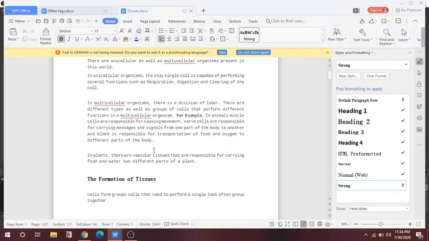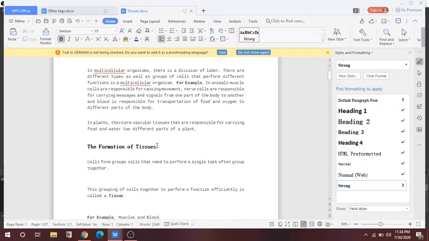In plants, there are vascular tissues that are responsible for carrying food and water. Of course, we know that the vascular tissues present in plants are xylem and phloem, and they perform different functions. Phloem carries the food to all parts of the plant, and xylem carries the water and minerals from the roots to all parts of the plant.